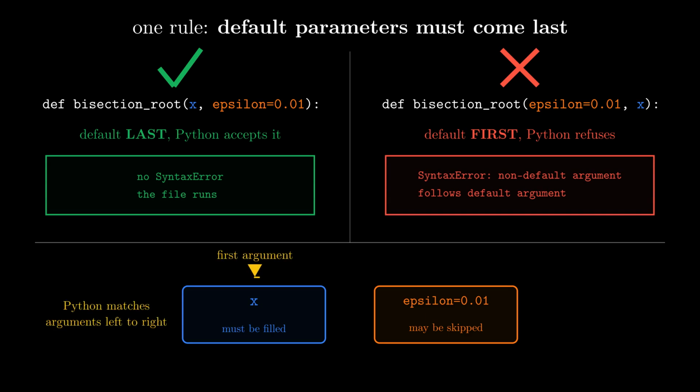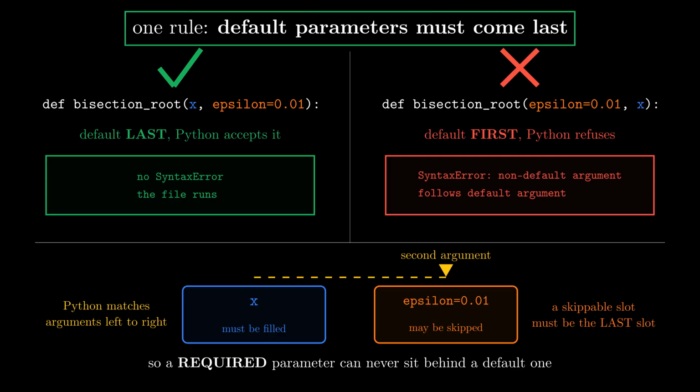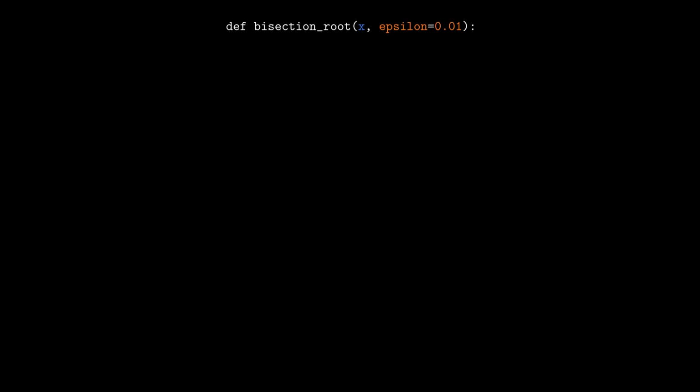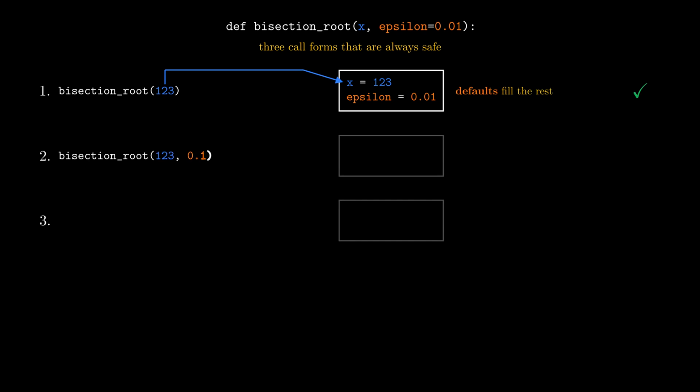The reason is mechanical. Python matches arguments to parameters left to right, so a parameter with no default can never sit behind one that has a default and might be skipped. That is the only rule for defining defaults. Once a parameter has a default, there are several ways to call the function, and three of them are always fine. First, give values only for the parameters that have no default, bisection_root(123). Python supplies the rest from the defaults.